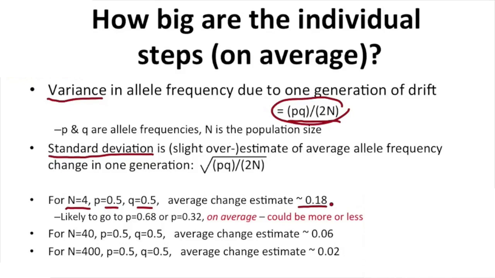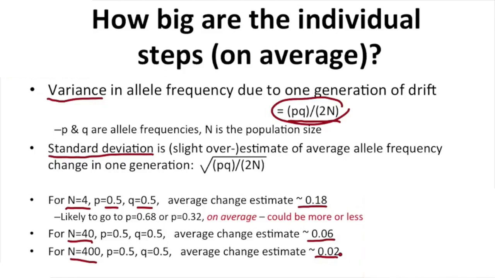Okay? Now notice for this one it is 0.18. If the population size is 40, the average change is quite a bit smaller, as we witnessed. In this case, the average change would be only an allele frequency change of about 0.06. If the population size is 400, the average change in one generation of genetic drift is 0.02.